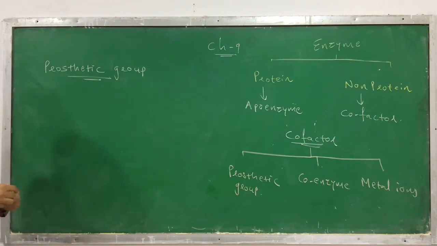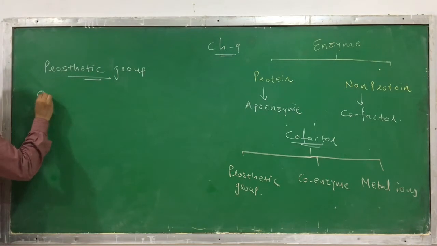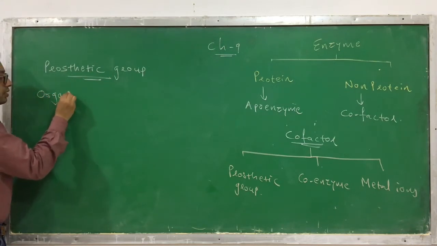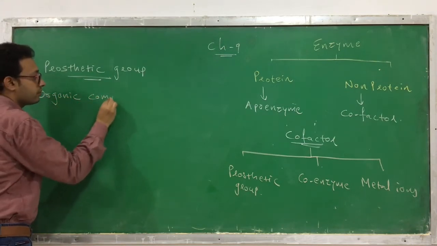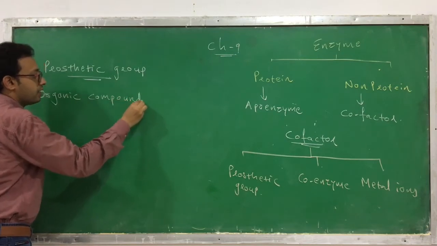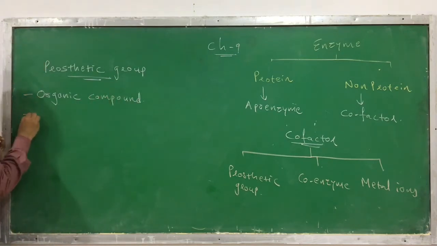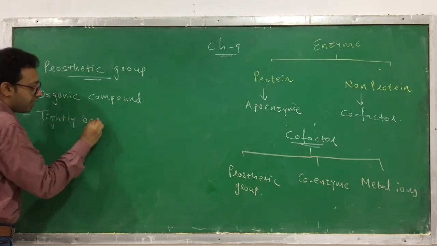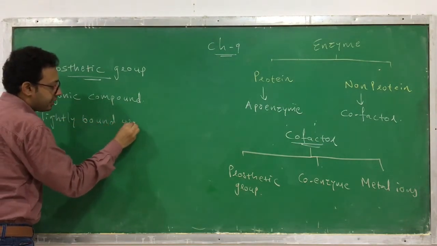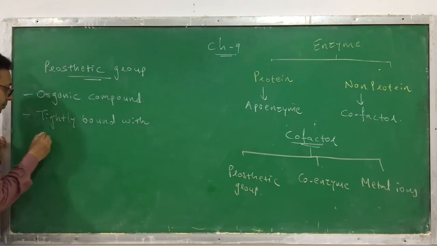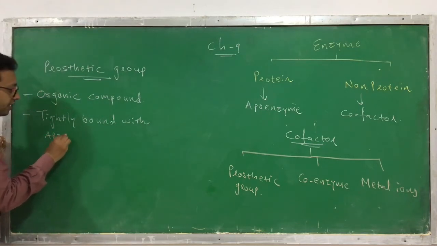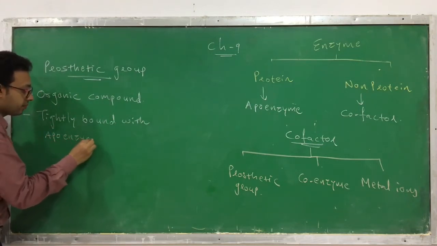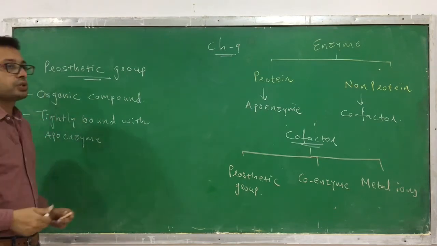So what is a prosthetic group? The prosthetic group is an organic compound. Which kind of compound is it? Organic compound. This organic compound is tightly bound with the protein part, that means the apoenzyme. This is called a prosthetic group.